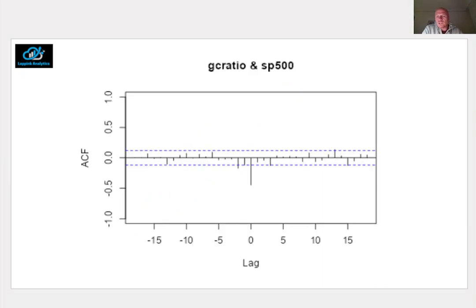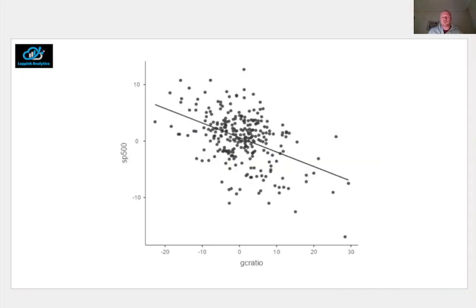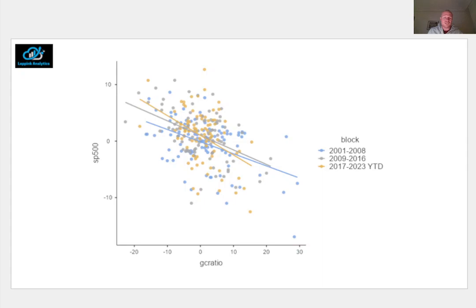Next, the gold to copper ratio versus the S&P 500, where we see, not surprisingly, a moderate negative correlation of nearly minus 0.45, indicating that we can explain about 20% of the variation in changes in one subject by the variation in changes in the other subject in that month. And here a scatter plot of what that negative correlation of nearly minus 0.45 looks like. And split out over the 3 time blocks, we consistently find such a negative relation at lag 0 between these two subjects.